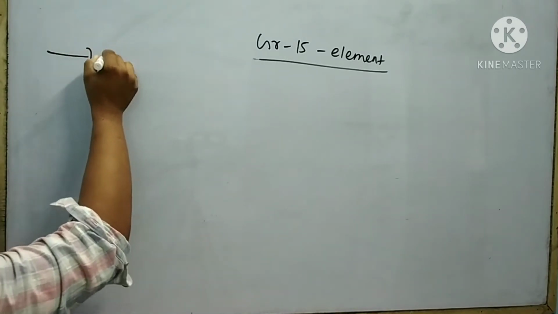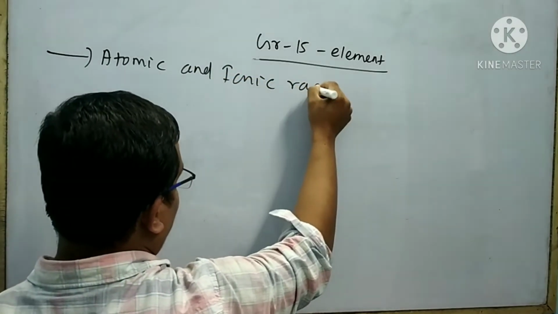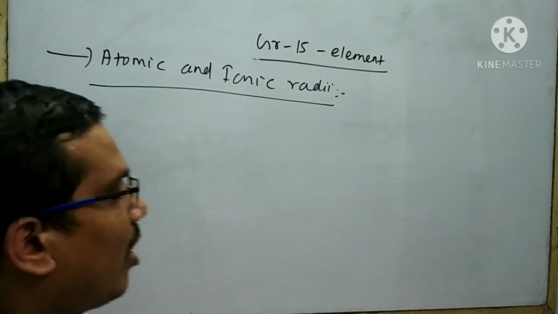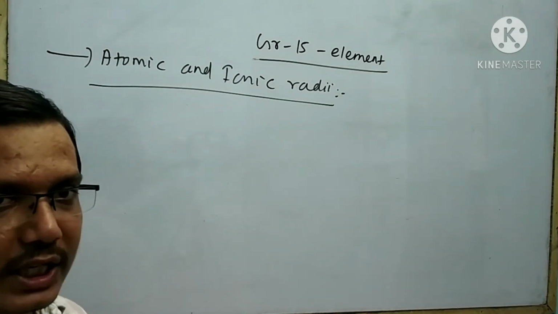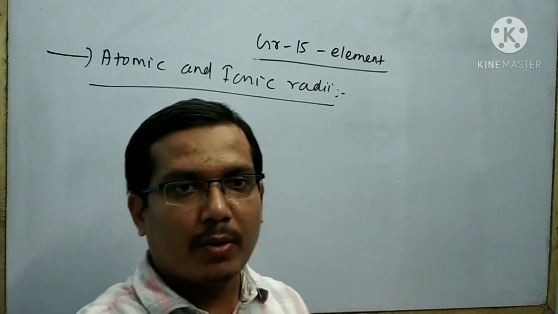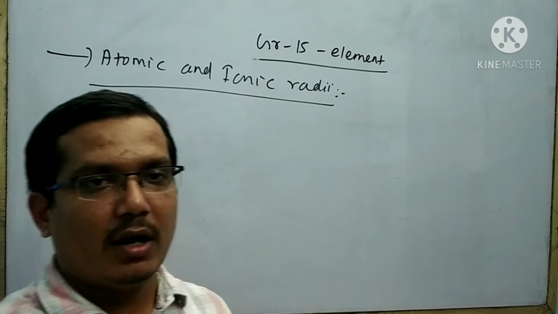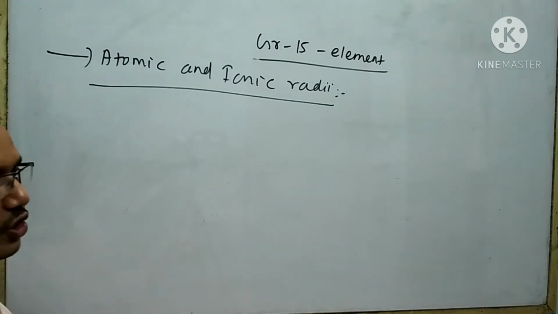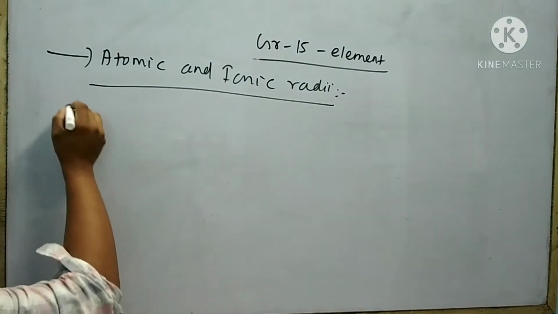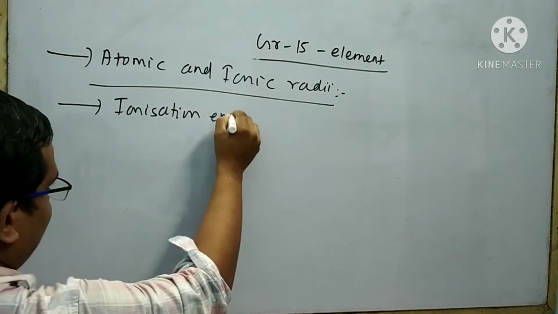Next I will explain the atomic and ionic radii. The atomic and ionic radii of group 15 elements increase from top to bottom. This is due to the addition of a new shell. On the other hand, the atomic and ionic radii of group 15 elements are smaller than the corresponding elements of group 14.